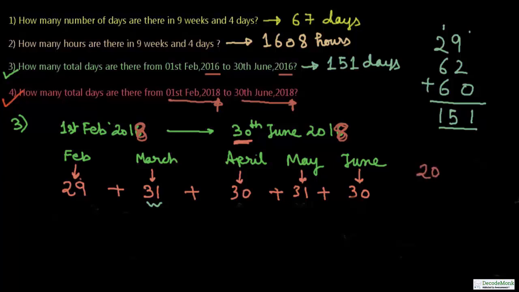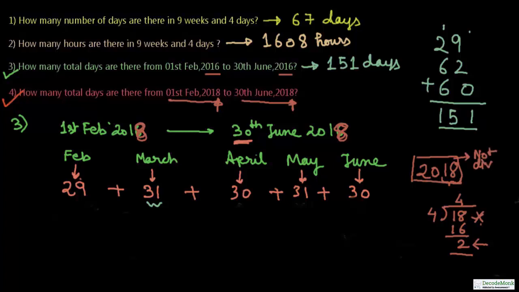To check for the leap year, we need to check the divisibility of the year by 4. And for divisibility by 4, we check only the tens and ones combination. So let us check 18 divided by 4. 4 4s are 16. We have got a remainder. This remainder is not 0, and therefore 18 is not divisible by 4, and hence we can say 2018 is also not divisible by 4.